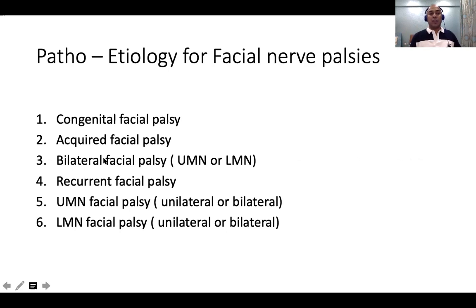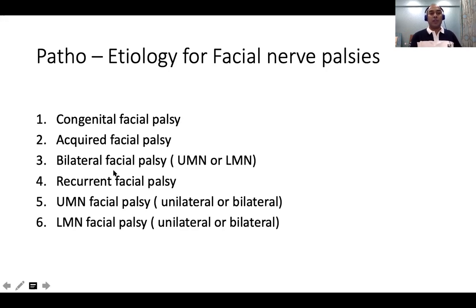Another way of looking at the etiologies: what are the causes for bilateral facial palsy? At any point of time, a PG should be able to say what the causes for bilateral facial palsy are, right? So quickly they should be able to say it is neuromuscular causes like congenital myopathy, congenital myotonic dystrophy. And acquired, it could be like Guillain-Barré syndrome or Miller-Fisher syndrome. So the common ones they should be able to say fast.